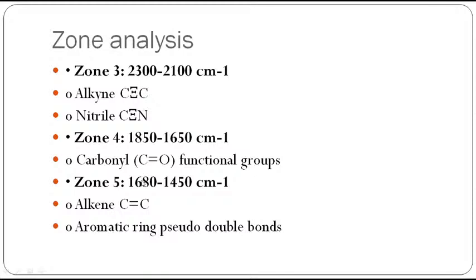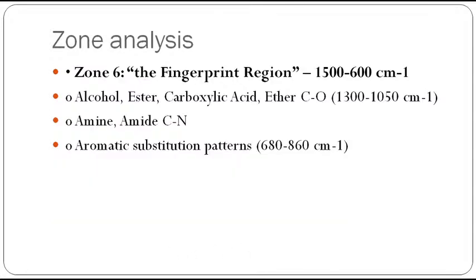You can see here 1680, but the C=C will appear a little lower than the carbonyl, and by the shape itself it will be a little broad and highly intense. But the alkene C=C double bond is a sharp peak. The aromatic ring C=C double bonds also appear in this region, right? Then zone